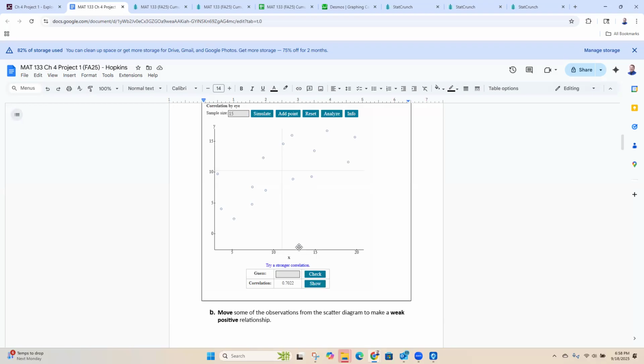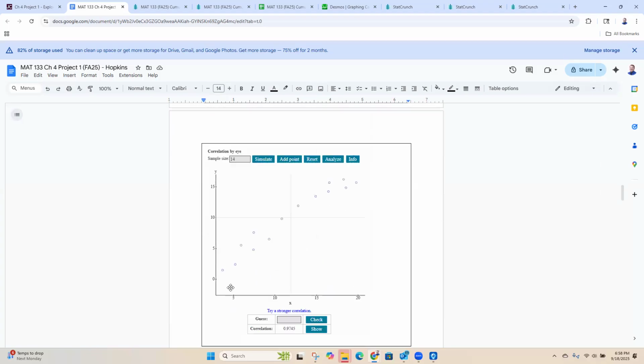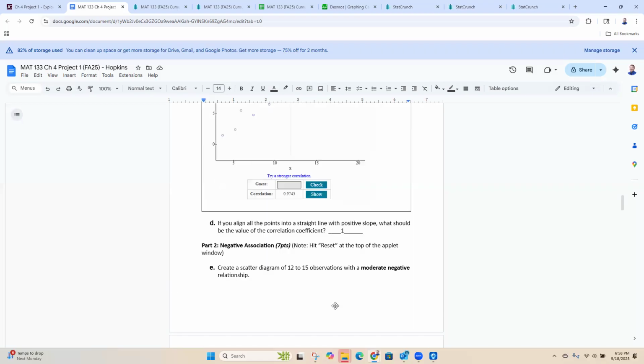On the other hand, if I was looking at how much money I make compared to how much my housing costs are, that's probably a strong correlation, right? If I make more money, I'm probably living in a nicer house, and vice versa. That's an understandable guess. So again, you can make predictions based on that relationship.